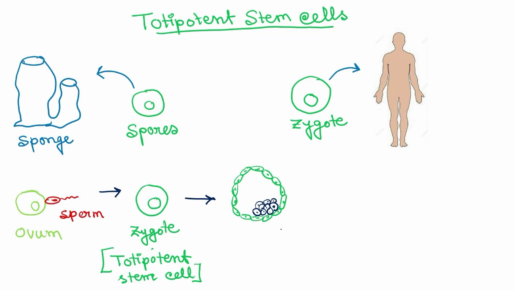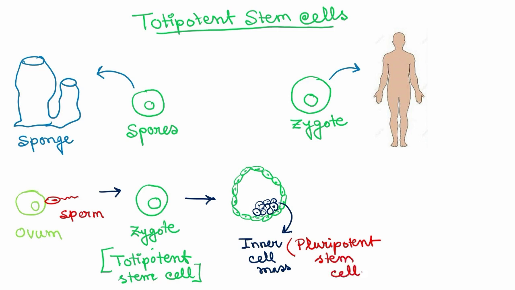And the other type of cell that is given rise by the zygote is the inner cell mass, which I have drawn in black. These cells can give rise to the embryo, and they are another type of stem cells, pluripotent stem cells.